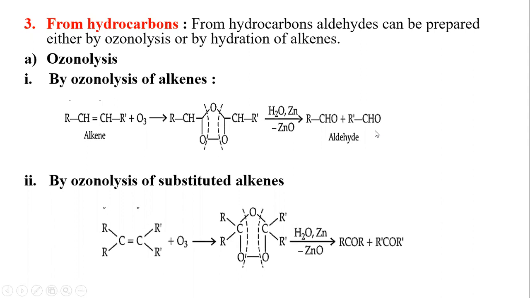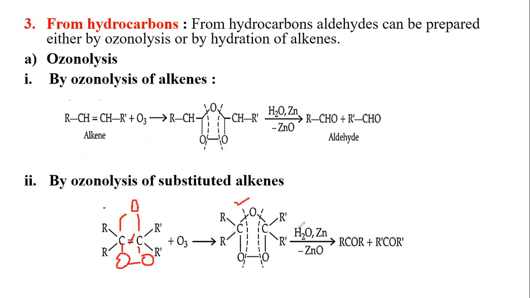When the alkene is substituted, the addition of ozone follows the same manner. The double bond breaks and forms bonds with the oxygen atoms of ozone, resulting in the formation of ozonoids.